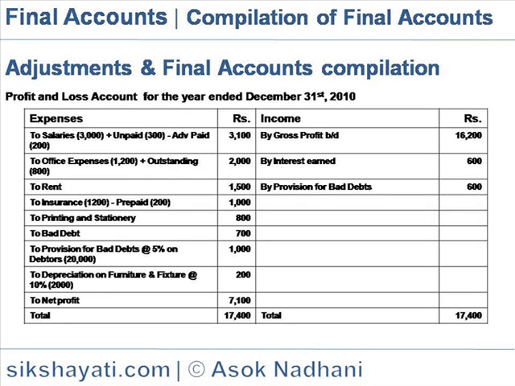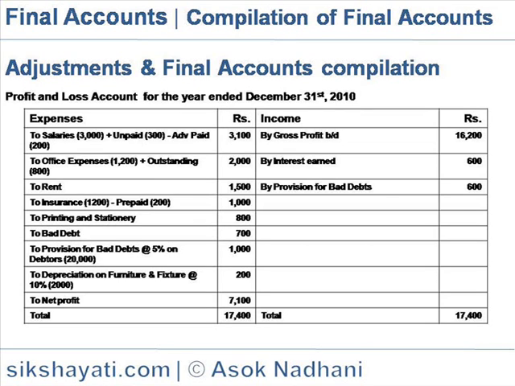Profit and loss account. Now we compile the profit and loss account from the above figures. In the credit side is gross profit carried from trading account 16,200, interest earned 600, and provision for bad debts 600. In the debit side is expenses: salaries 3,000 plus unpaid salary 300, from which we reduce the advance paid, which is included in salaries, 200. So the net salaries is 3,100.